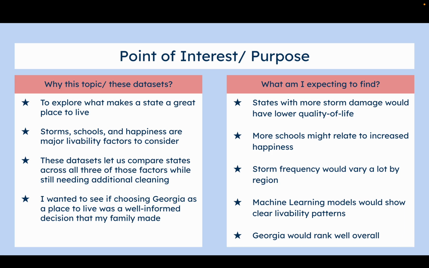What am I expecting to find? I'm expecting to find some sort of correlation and causation between states with more damage having a lower quality of life and states with more schools having a higher quality of life or increased happiness. And I also would hope to see that Georgia would rank well overall.